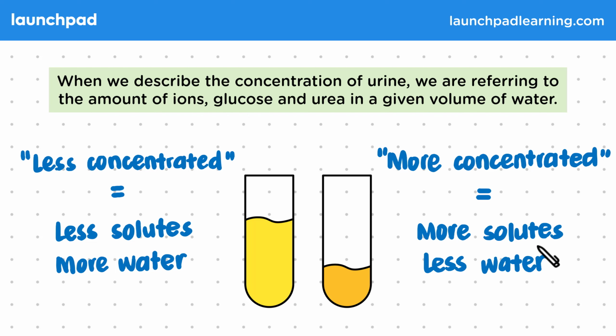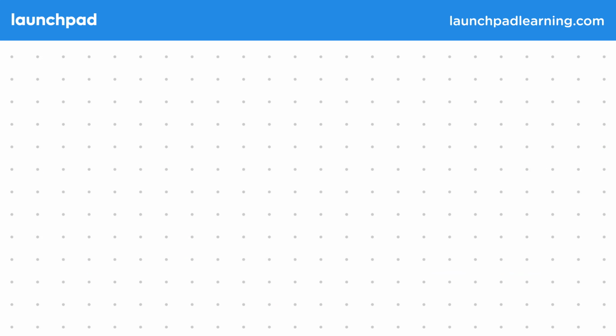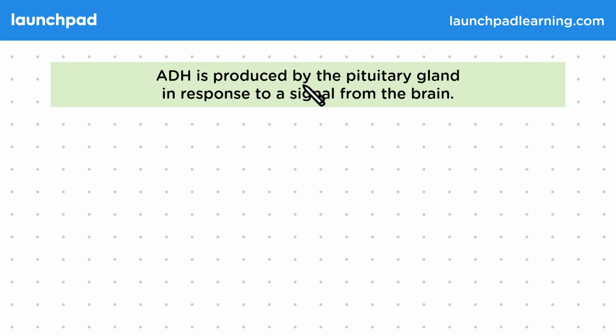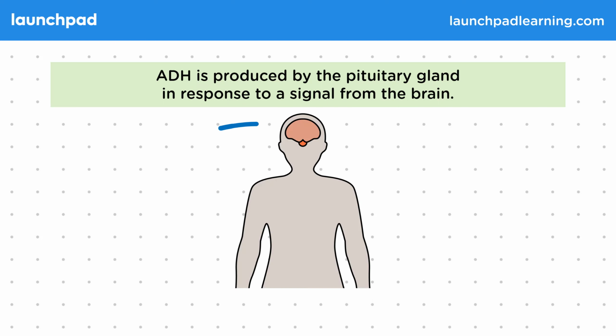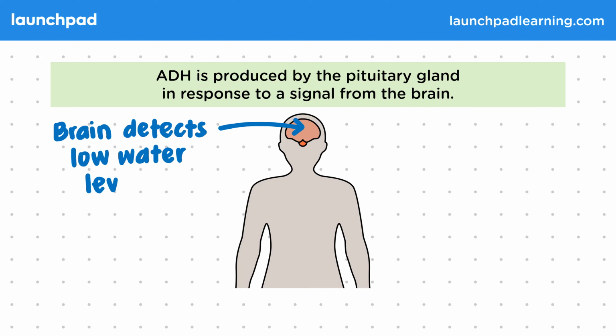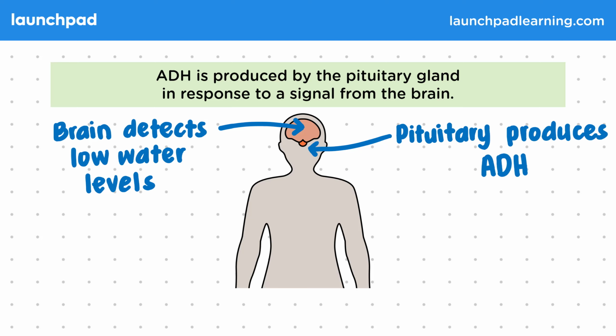Whereabouts then in the body is ADH produced? ADH is produced by the pituitary gland in response to a signal from the brain. So the brain detects low water levels in the blood. As a result, the pituitary gland produces ADH. Remember that the pituitary gland is known as the master gland because the hormones that it releases act on other glands around the body. So what happens to this ADH once it's been produced?